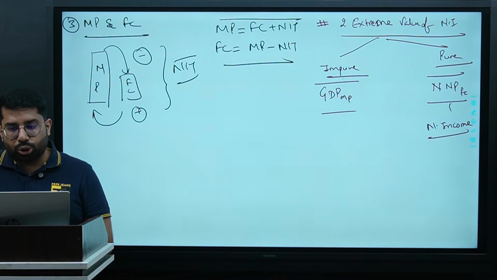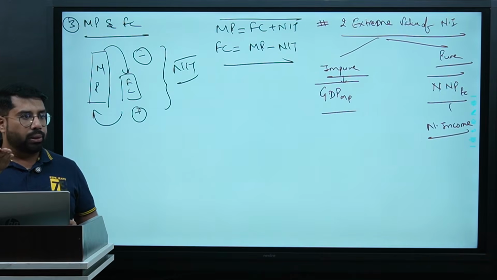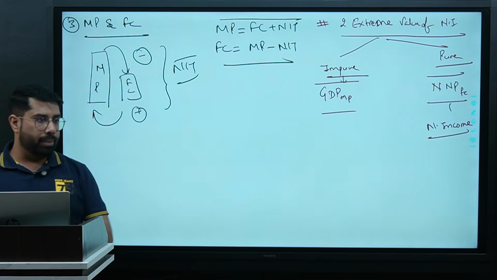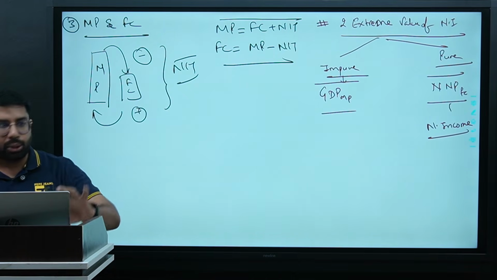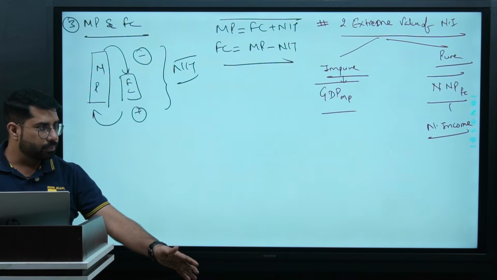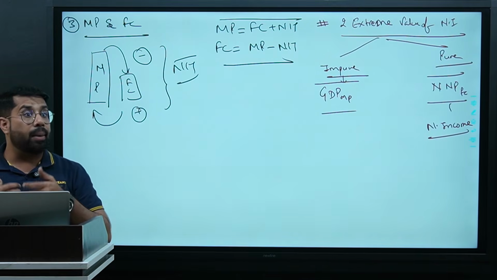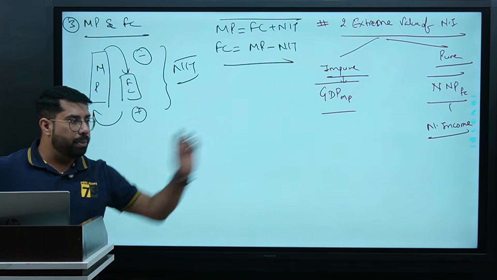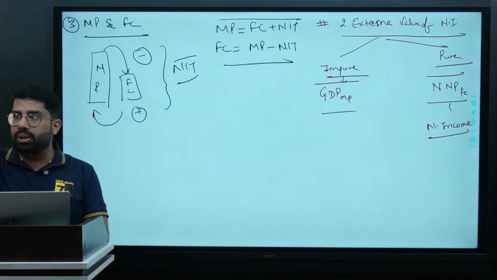And GDP is the most impure value. It means first-hand information about what our possible value could be will be reflected with GDP MP. After doing all the adjustments, depreciation, FIFA, FITA, indirect tax, subsidy, we get the exact value of where we are standing. GDP MP shows that the expected rank could be this.